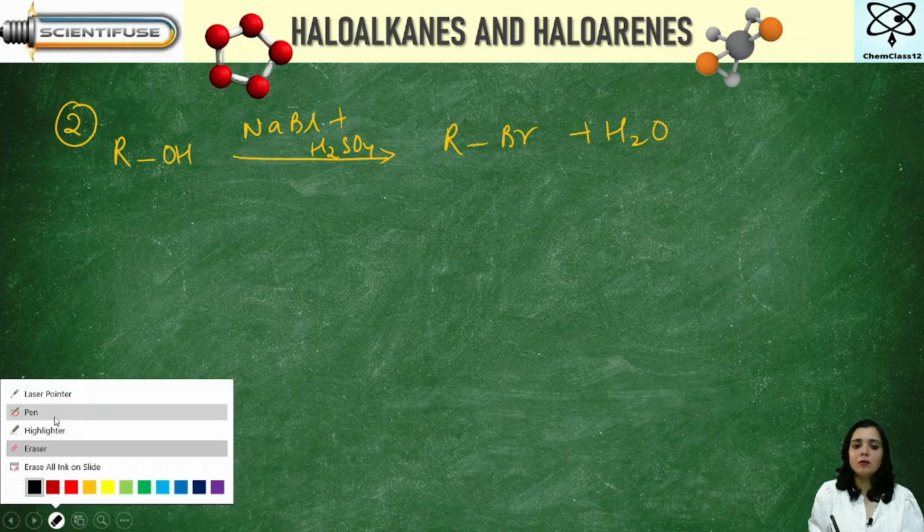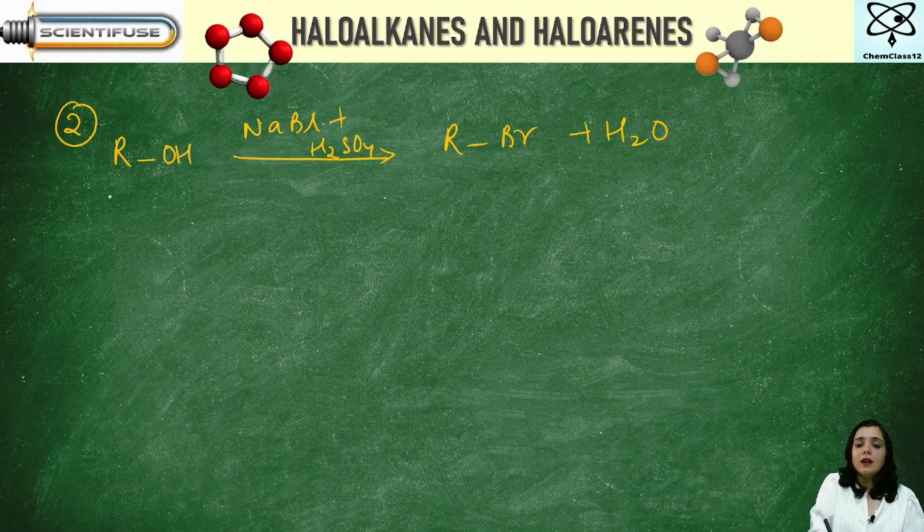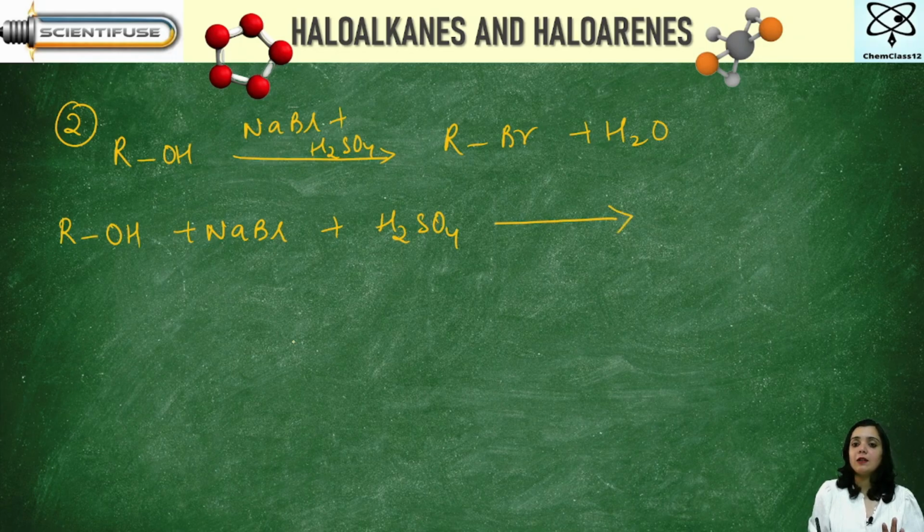See this now. Here you see ROH. Is it clear? Then you have NaBr, and let us say you're adding sulfuric acid to it as well. Okay. What are the products that you can get? First of all, as soon as this happens, the first thing that you're going to get is RBr.